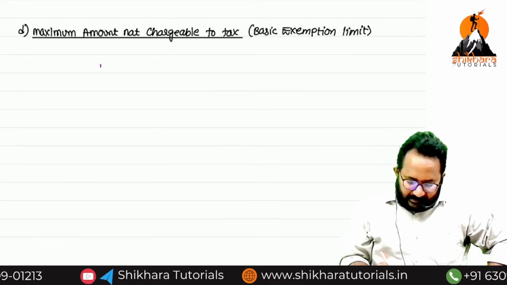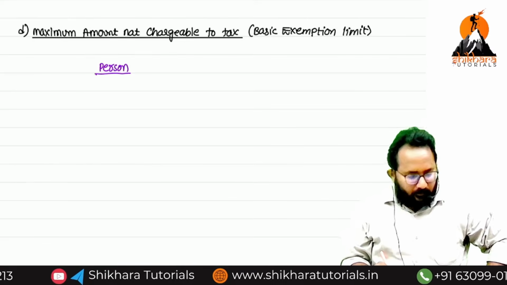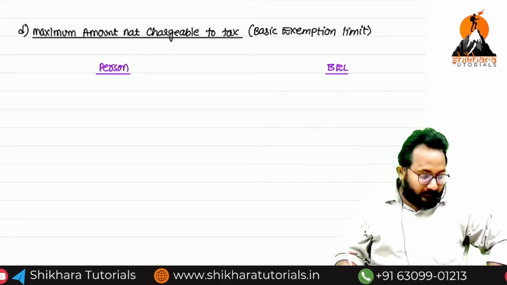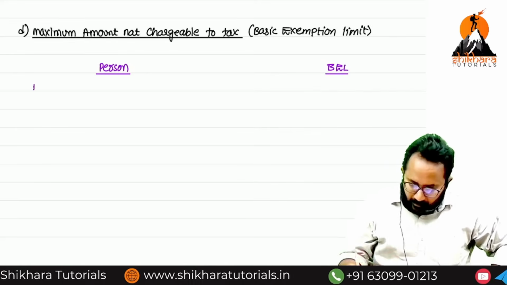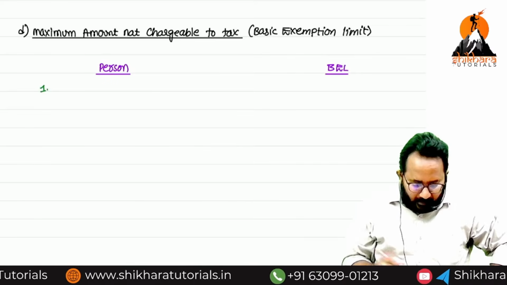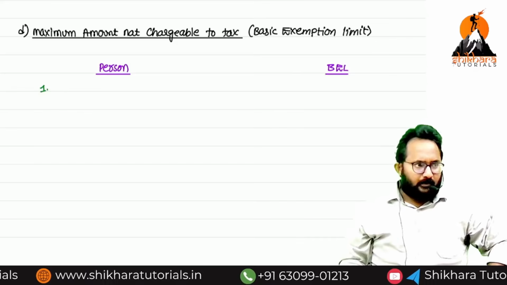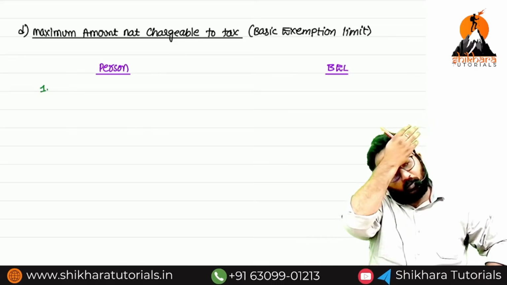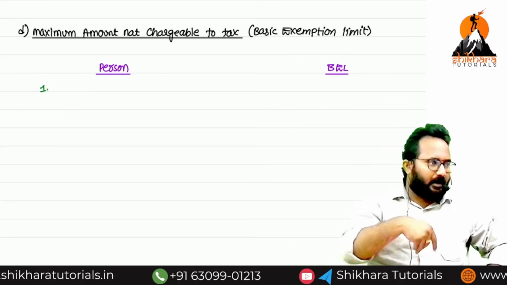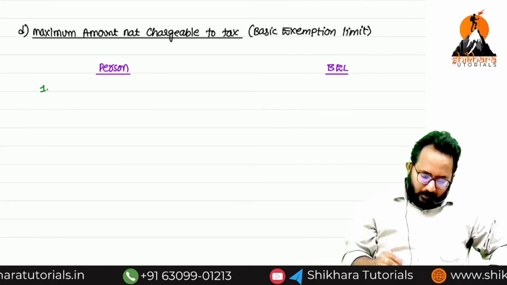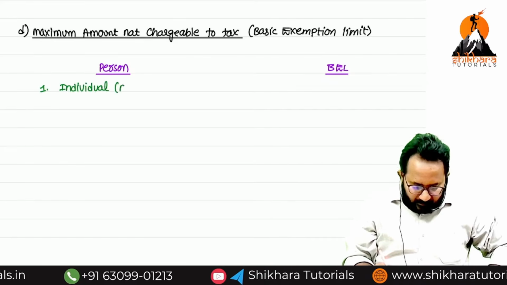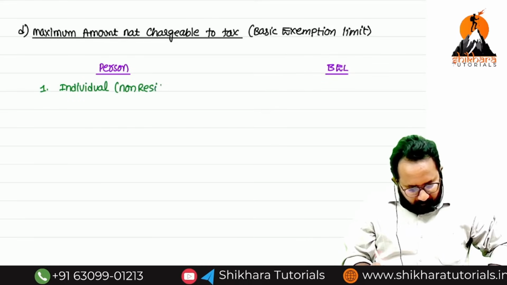First, in the person definition, whoever we have, for them I will tell you the basic exemption limit one by one. First, who we have is the individual, right? Don't copy anything, just listen. I think you know, for an individual we have to classify whether he is a resident or non-resident. If he stays more number of days in India, resident, otherwise non-resident. Okay, now if an individual is a non-resident, we can classify it as the first point.